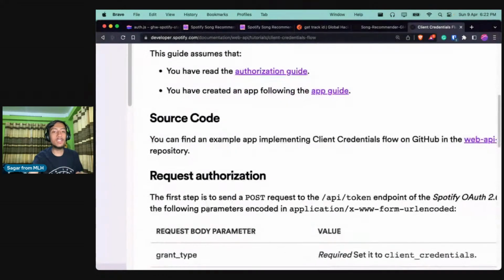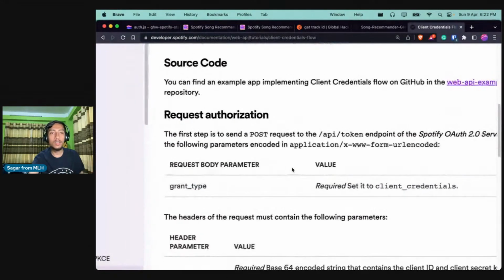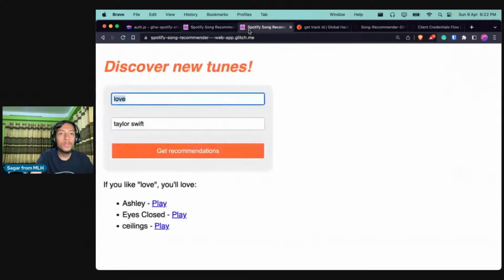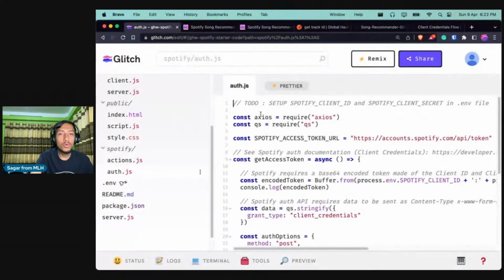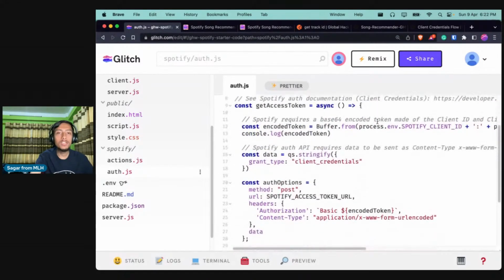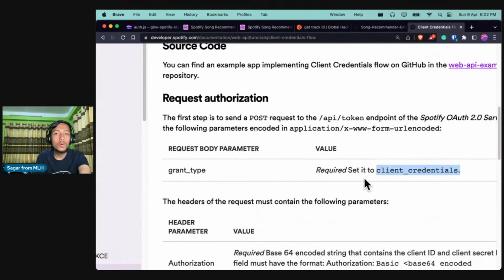And in order to use that, there is a complete guide on how to use this. We need to set something called grant type to client credentials, right? So that is exactly what we are doing over here. If you go to the code, we are using the Axios API, and then we are setting the Spotify access token URL. In the get access token function, we are setting the grant type to client credentials, as mentioned in the docs.